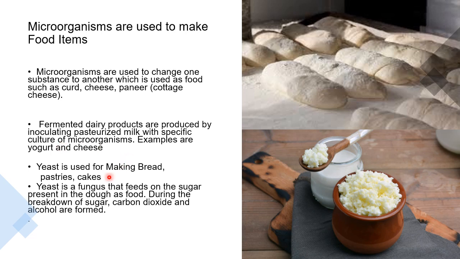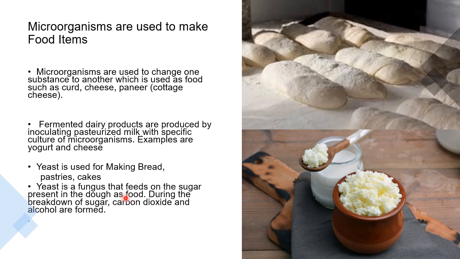Now, for making bread, pastries, and cakes in the baking industries, yeast cells are used. Now, yeast is a fungus. Okay, so what happens? For making bread, yeast along with a little sugar is mixed with flour to make the dough. Now these yeast feed on the sugar. As a result, what happens? The sugar gets broken down into carbon dioxide and alcohol.